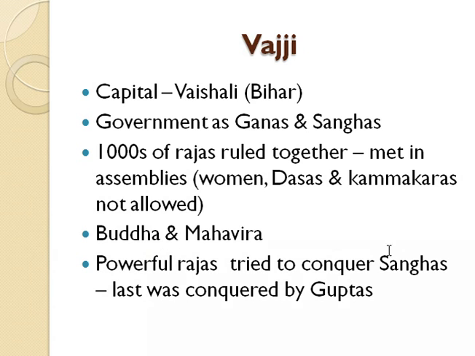Buddha and Mahavira belonged to the Vajji dynasty. Powerful rajas and different kings tried to conquer these sanghas, and this dynasty was lastly conquered by the Guptas. So this was all about this chapter.